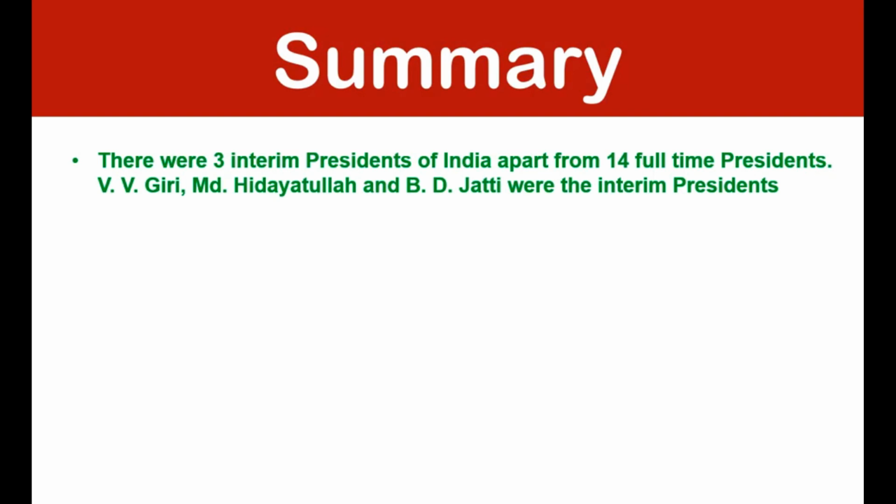Who were the 3 interim or appointed presidents of India apart from 14 full-time presidents? They were V.V. Giri, Muhammad Hidayatullah, and B.D. Jatti.